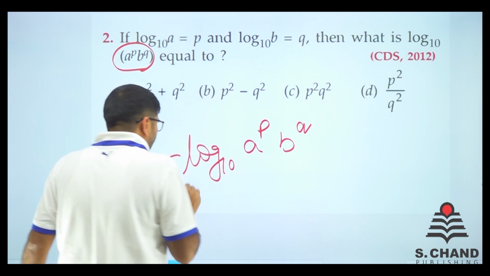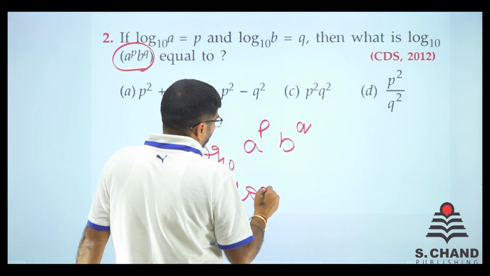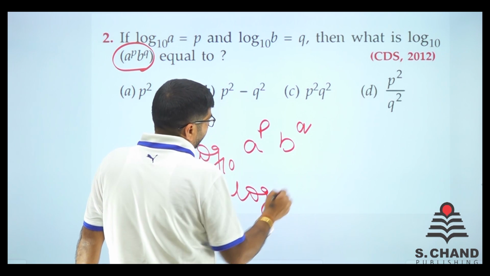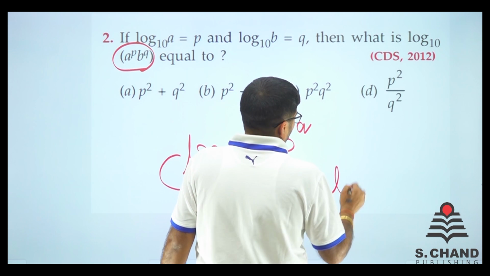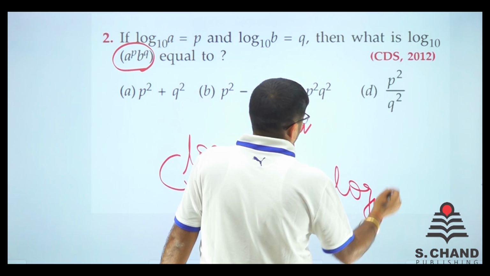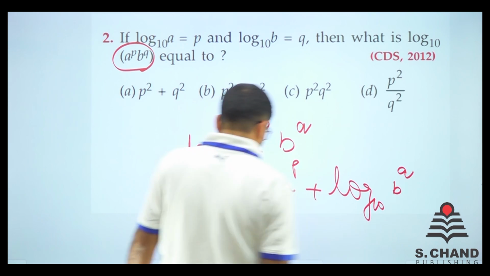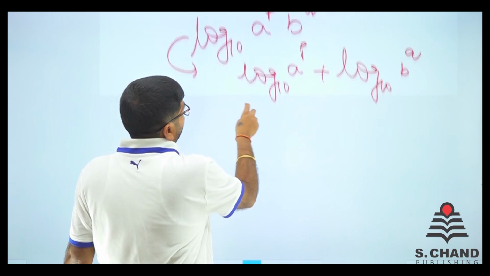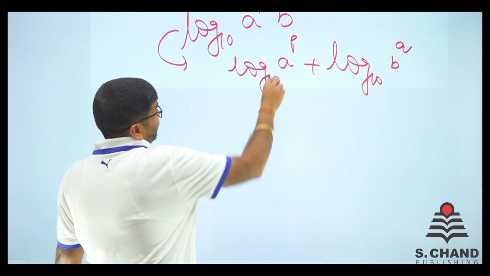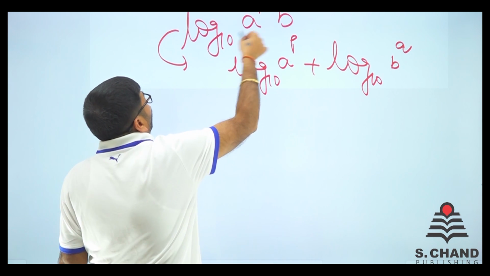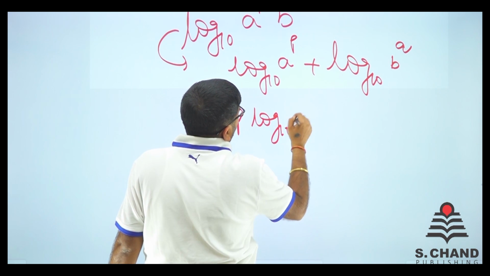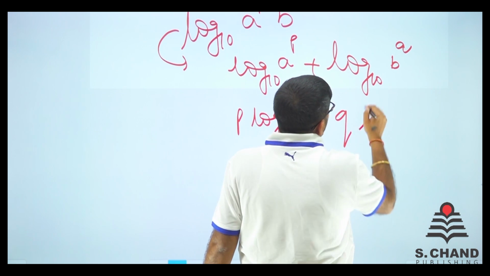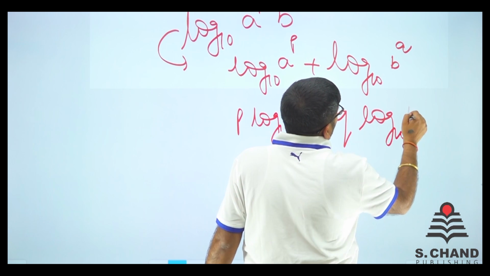So it can be written as log base 10 of a^p plus log base 10 of b^q. Can we write that? Yes, why not? If there is something in power, it goes in multiplication. So p log 10 a plus q log 10 b.